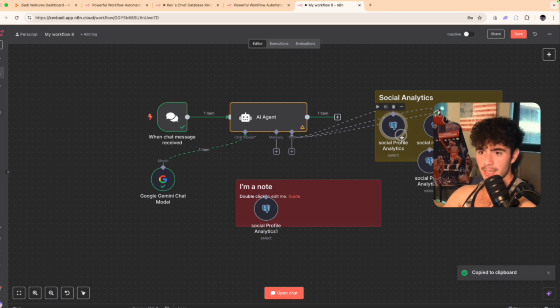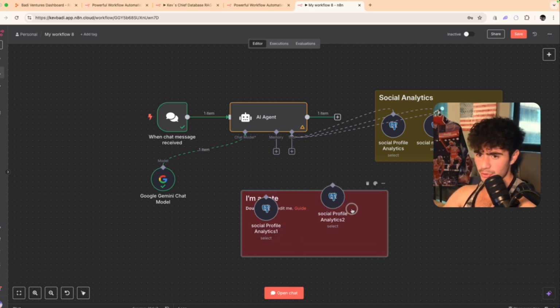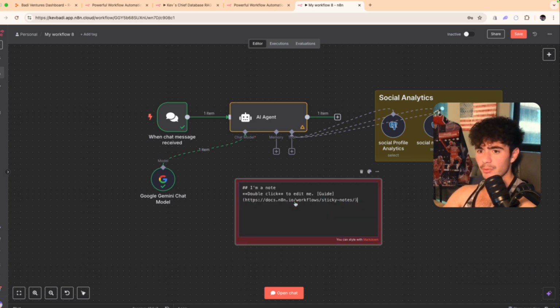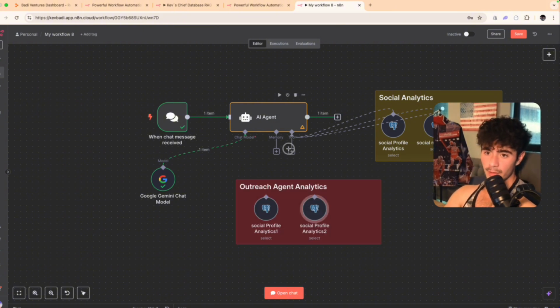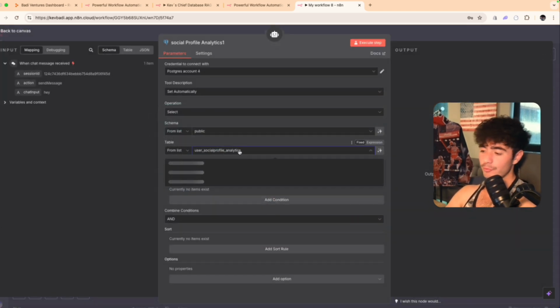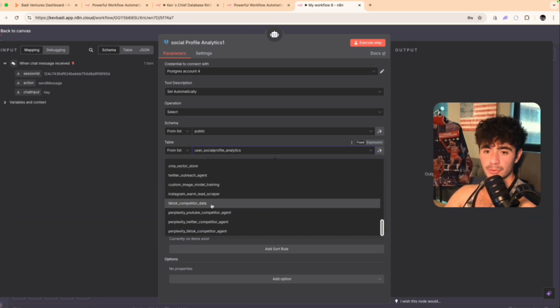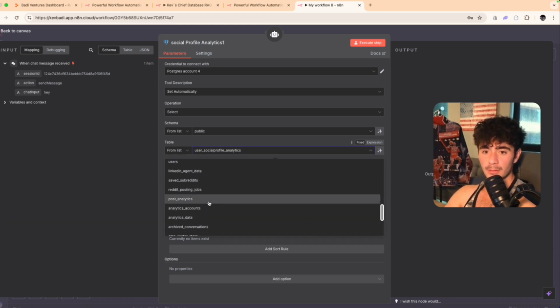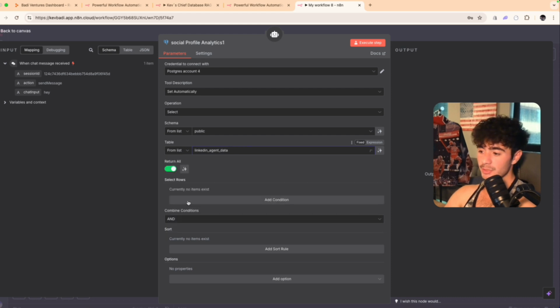And in this use case, guys, we're just going to check on 2 of the active AI agents in the operating system just to show you how it works. And what those are going to be are the Twitter outreach and the LinkedIn outreach agents. And then we'll wire these up to the agent, and we'll open them up. And now we want to go and grab the LinkedIn agent data table. So we're going to scroll down. Here we go, LinkedIn agent data.